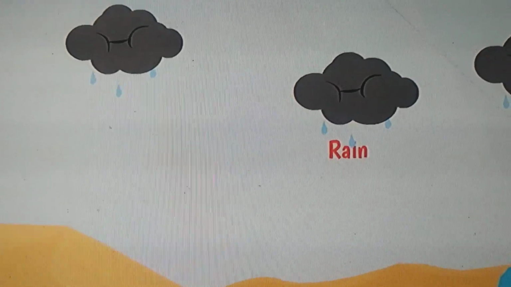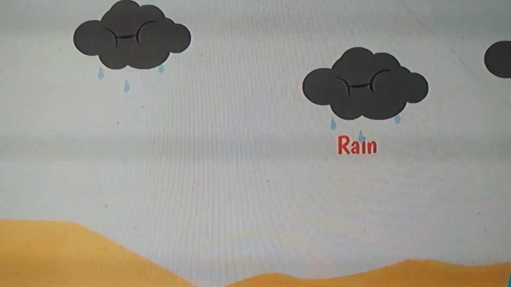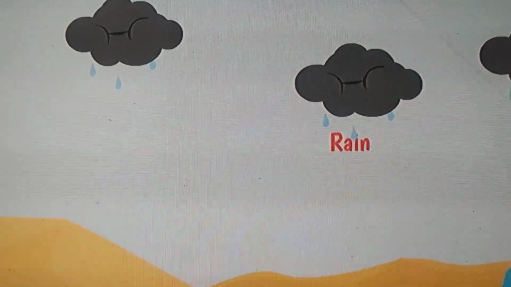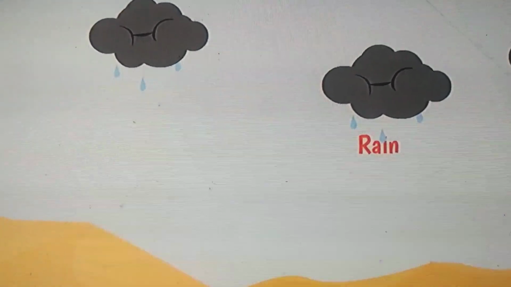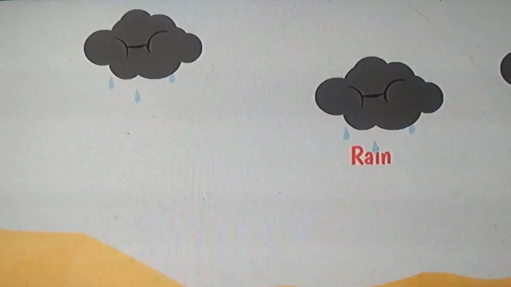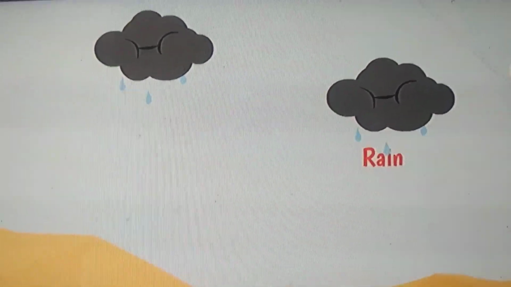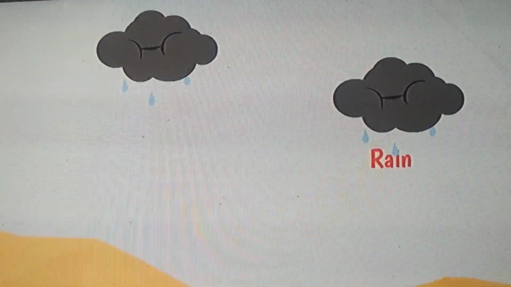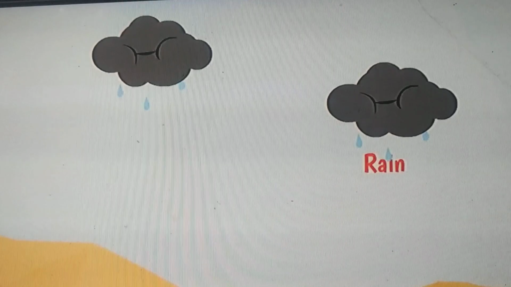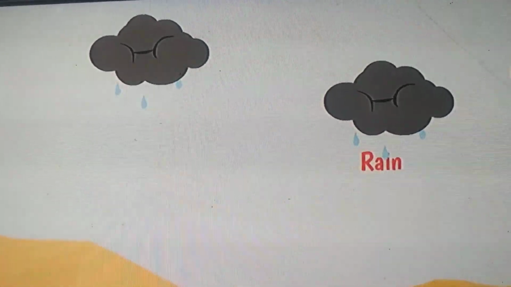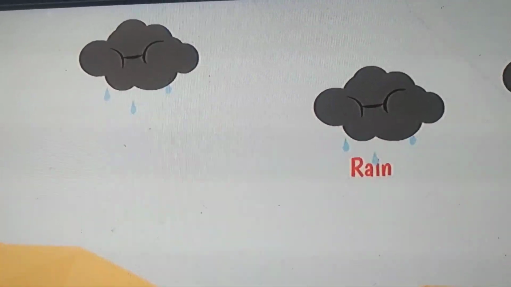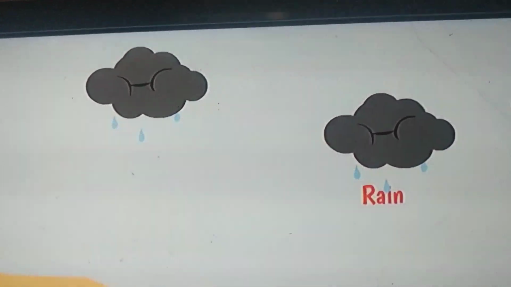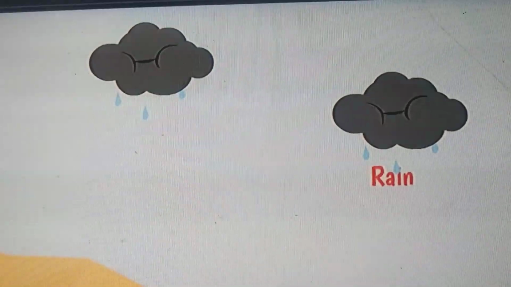Children, tell me, what is this season? Rainy season, right? Yes. During this rainy season, we get rainfall. If we want to move outside, what should we have compulsorily in this season? Like umbrella, raincoat, still anything else? We cover our heads from rain to protect ourselves. Yes or no? Yes. So these are essential things like umbrella and raincoat to move outside.